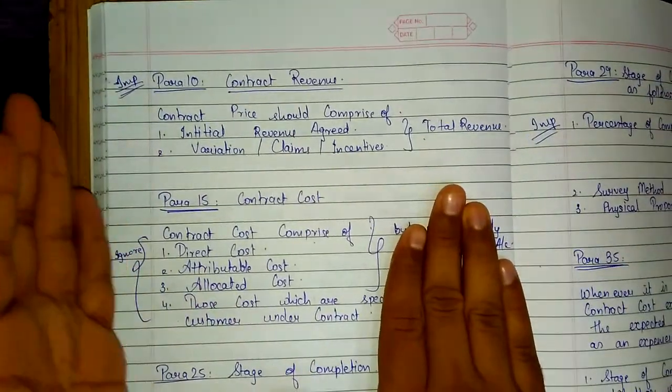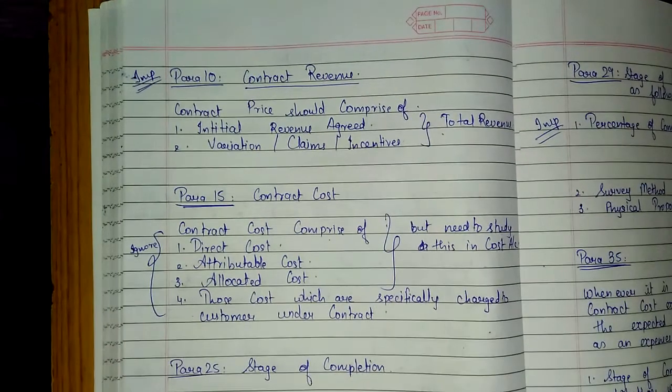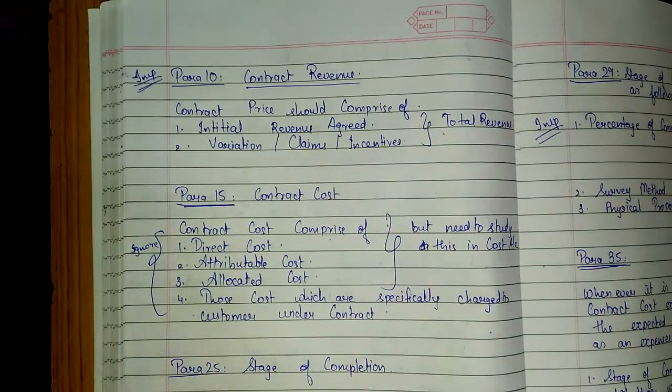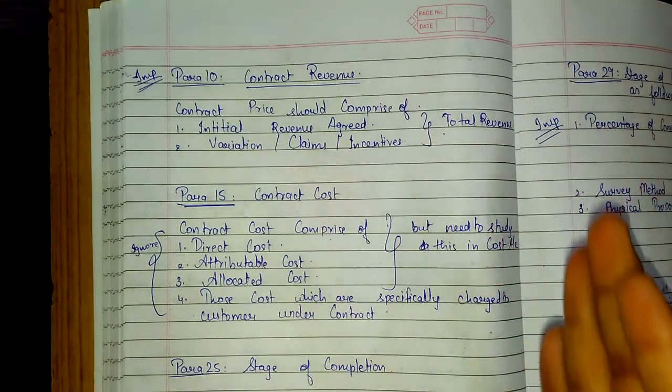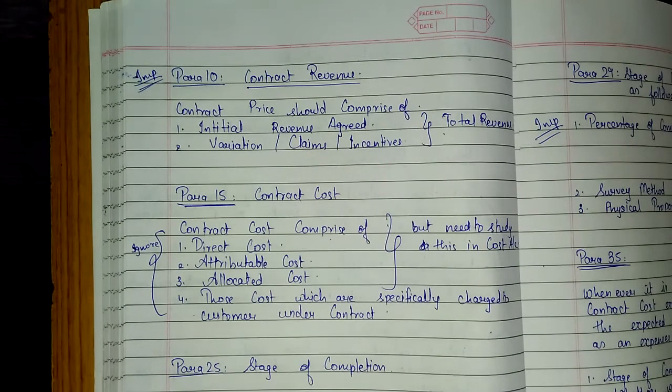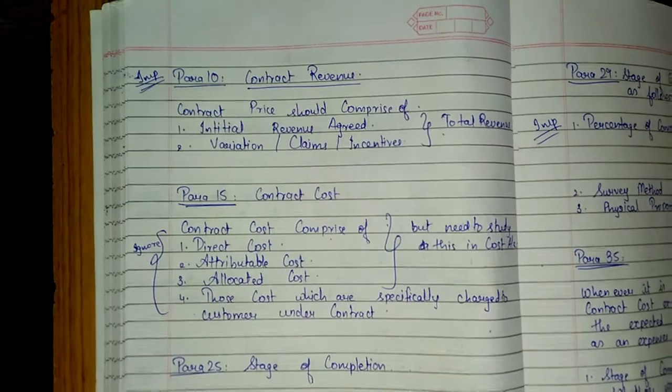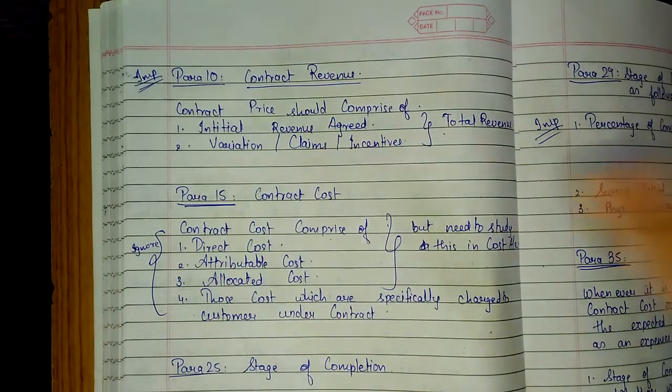Then we'll see para 10. What does para 10 say? Para 10 is contract revenue. The major part is, when you give a contract to a contractor, there are revenues and there are costs. That means there is income and there are expenses. So income means contract revenue and expense means contract cost.